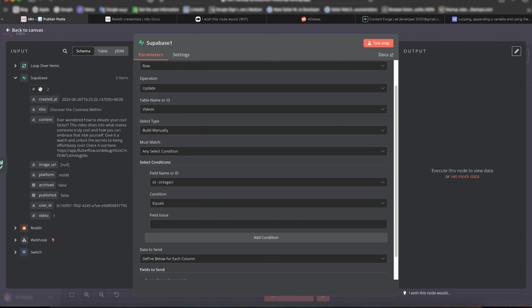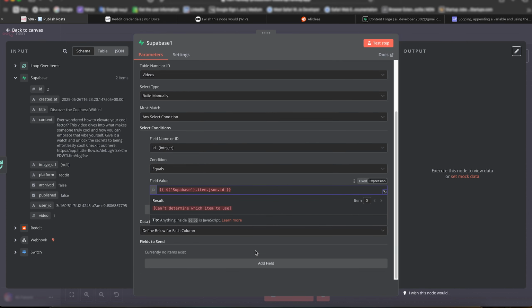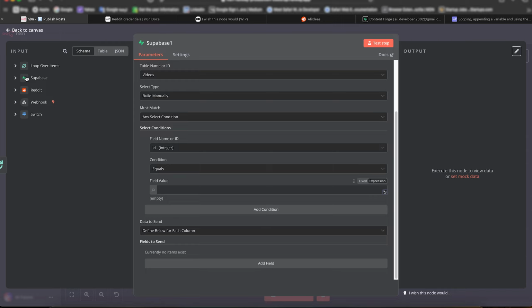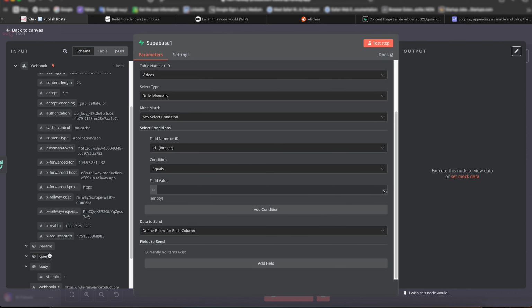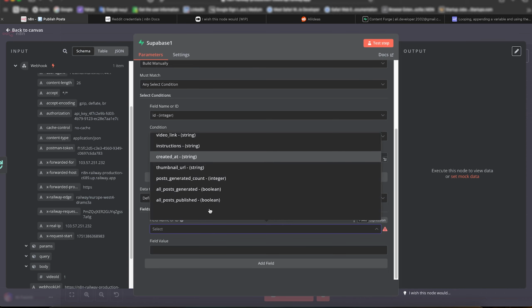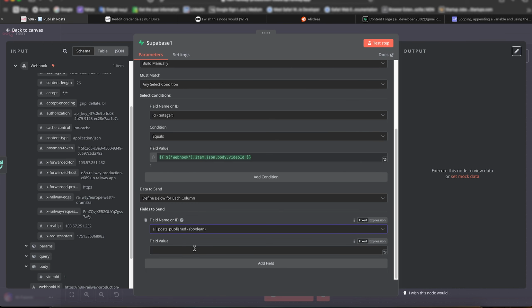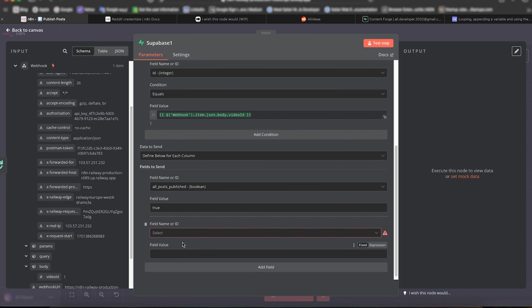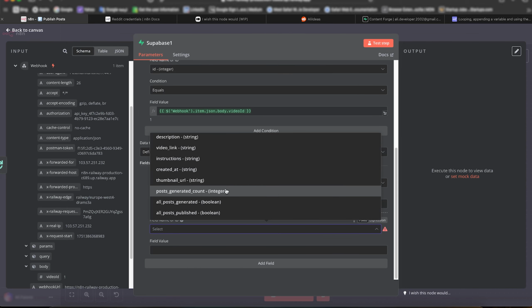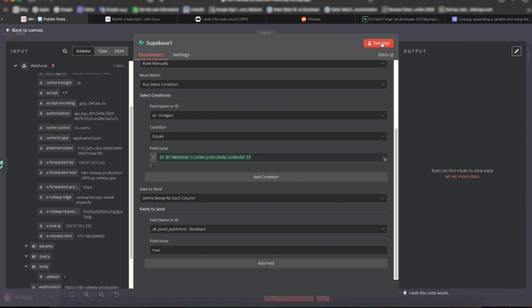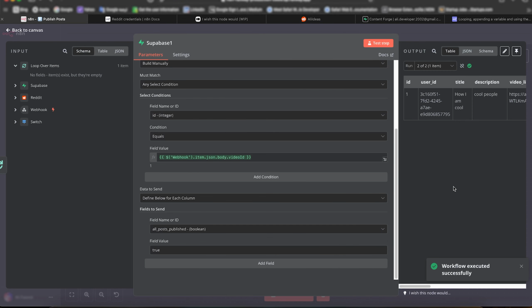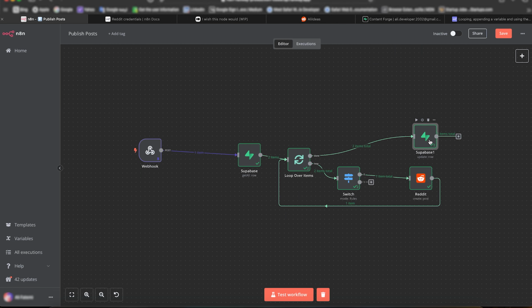So Supabase, put ID. Oh, sorry, not this Supabase, this one from the webhook. We need to put the video ID over here. Okay, now what do we update? We need to update our post published to true. We also need to post generated count, integer. Yeah, that's it. Test the step. Okay, we have updated it.